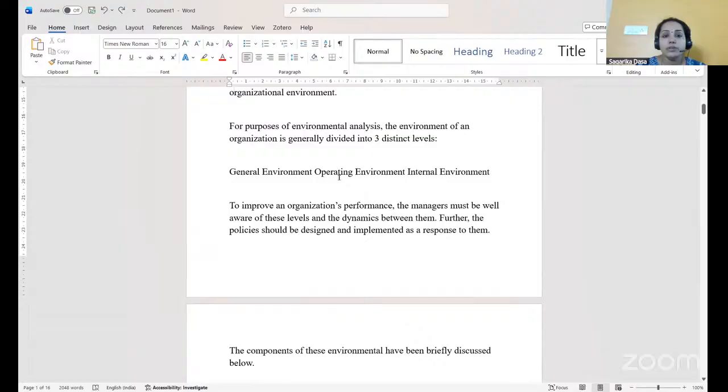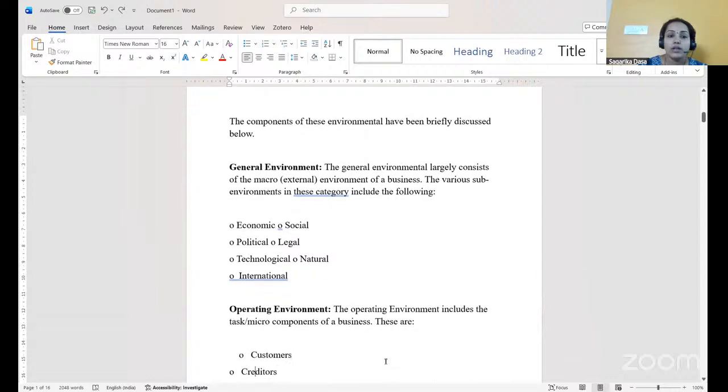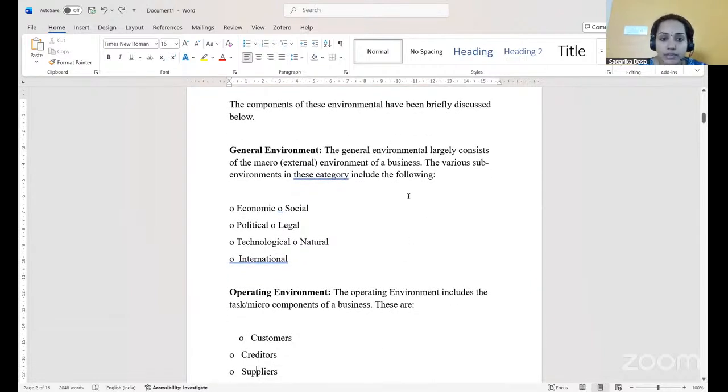For the purpose of environmental analysis, the environment of an organization is generally divided into three distinct levels. One is general environment, one is operating environment, and the other one is internal environment. Now, the general environment is the external environment or the macro environment, which we have studied yesterday. In that, we have economic environment, social environment, political and legal environment, technological environment, natural environment, and international environment, which we have discussed in the earlier class clearly.